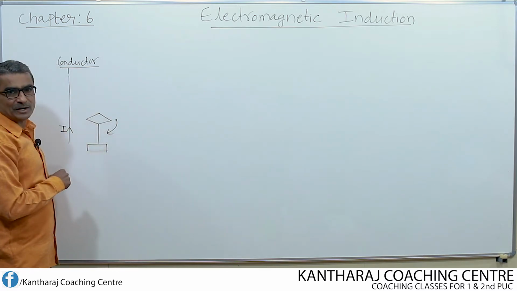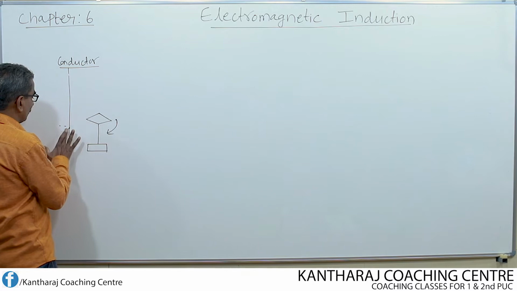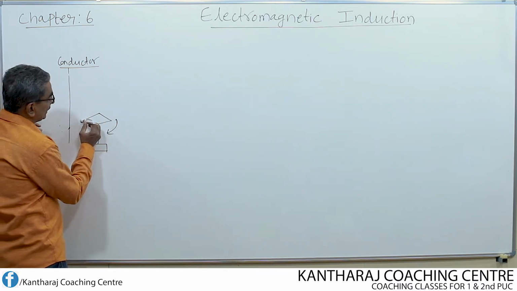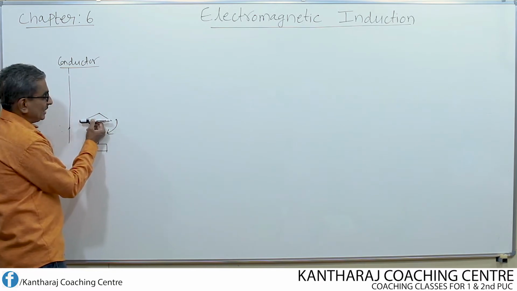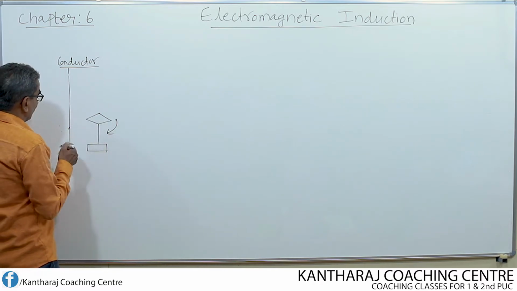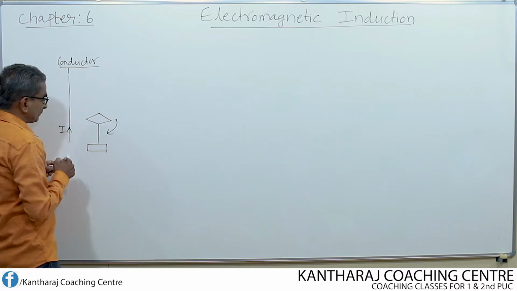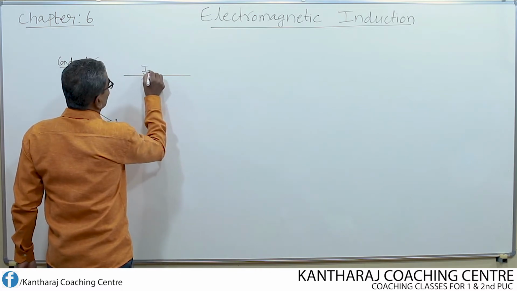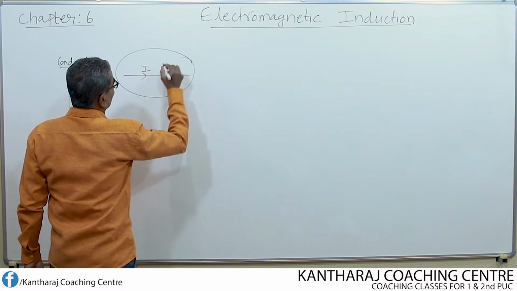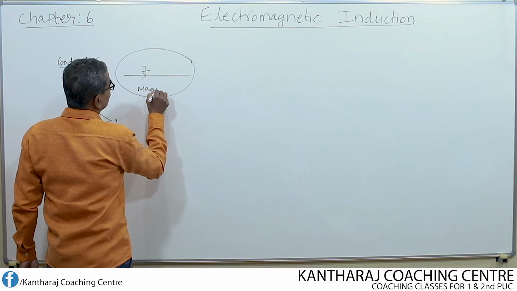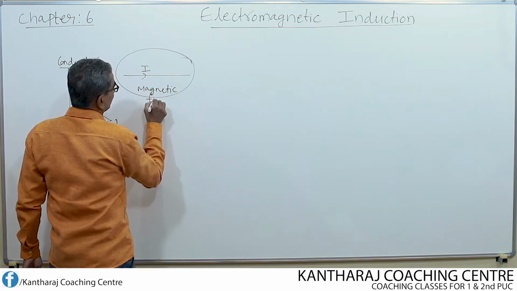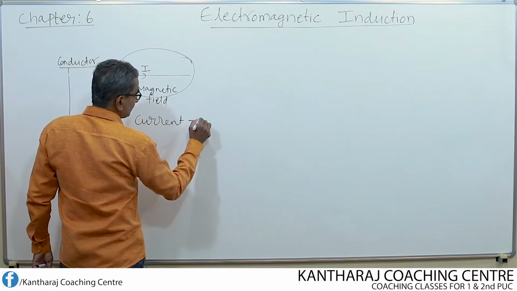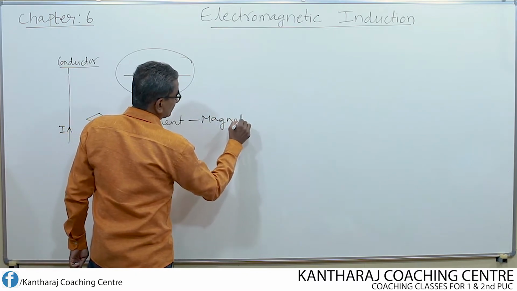If we stop passing the current, then the needle, instead of deflecting like this, comes back to its original position like this. So what we can conclude from this experiment is that by passing the current through a conductor, in the region all around the conductor, a magnetic field is produced. That means from the current, a magnetic field is produced.